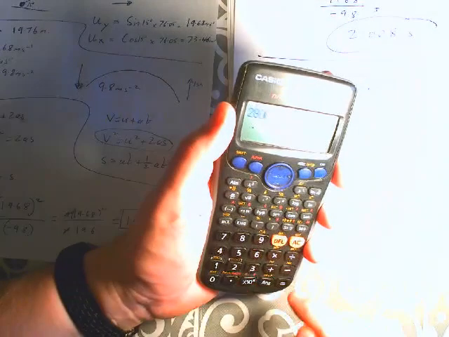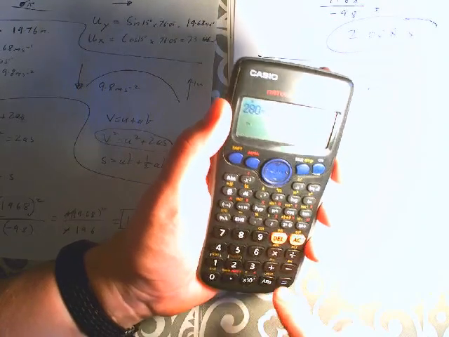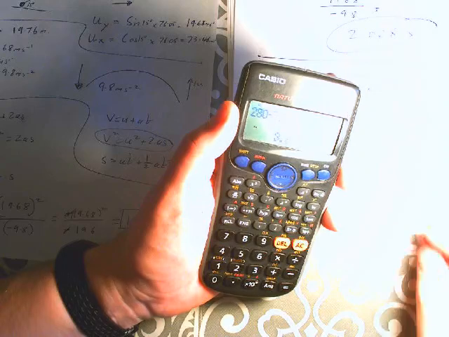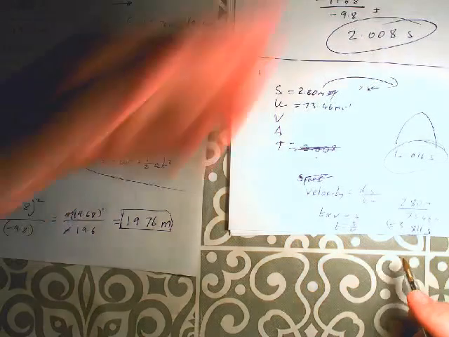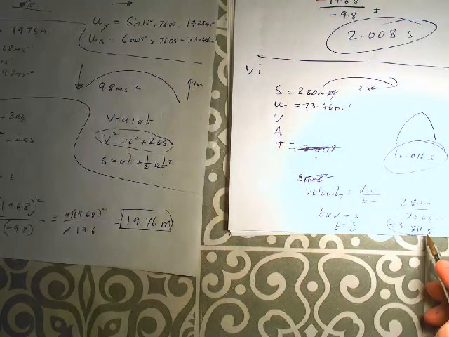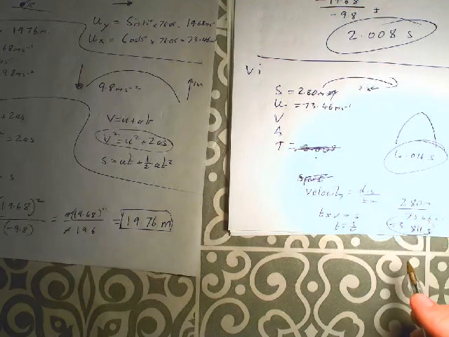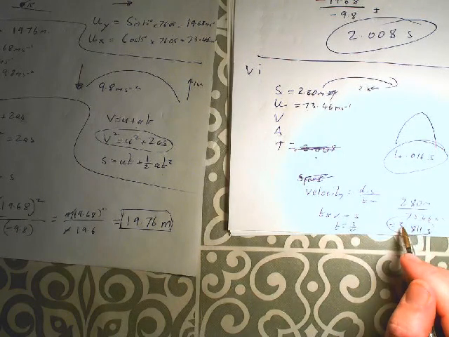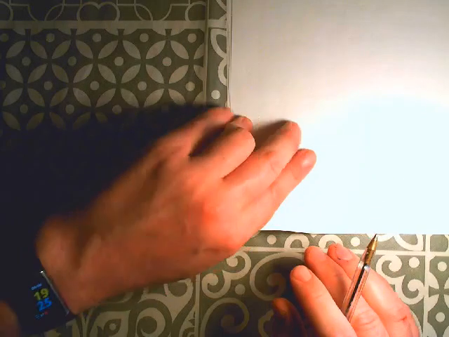So we have a displacement of 280 meters divided by a velocity of 73.46 meters per second. So 280 divided by 73.46 gives us 3.811 seconds. Okay, a little bit off from the 4.016, that's rounding errors. So 3.81 seconds is how long it took to traverse that distance of 280 meters.